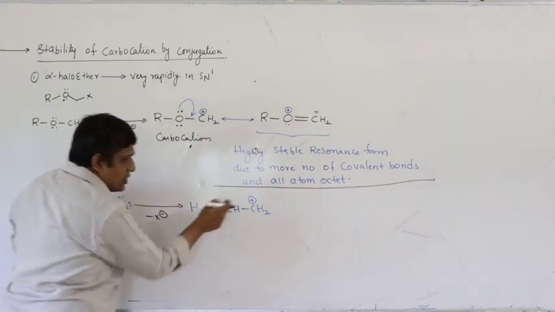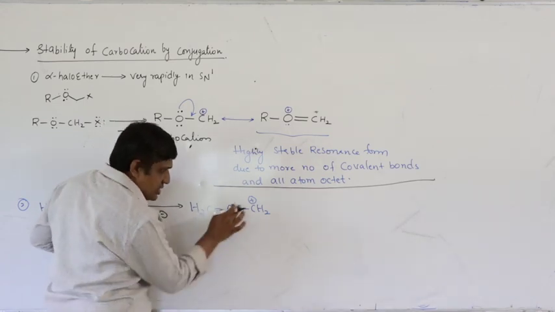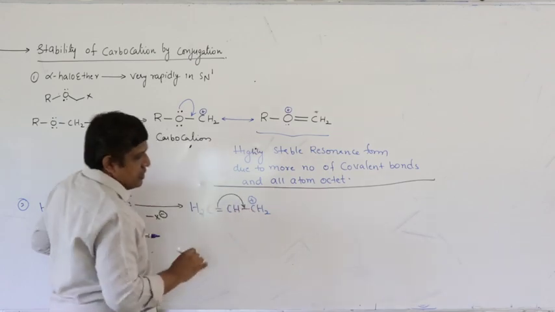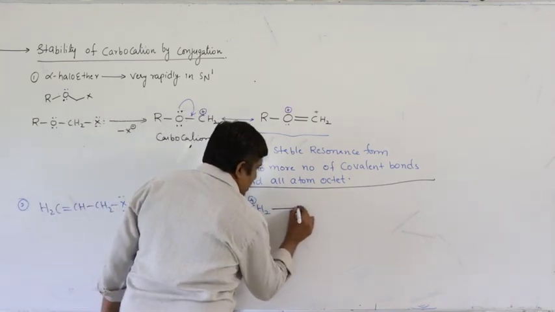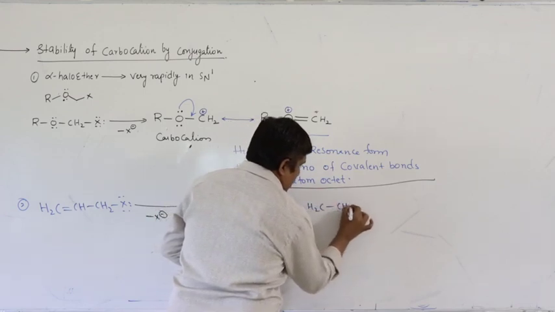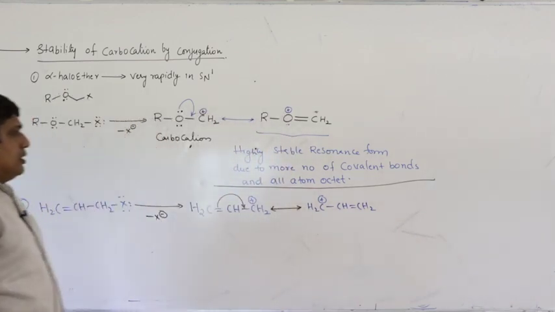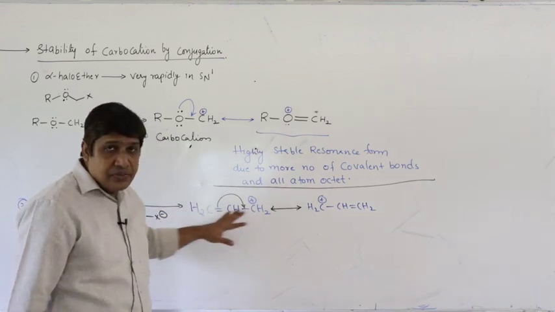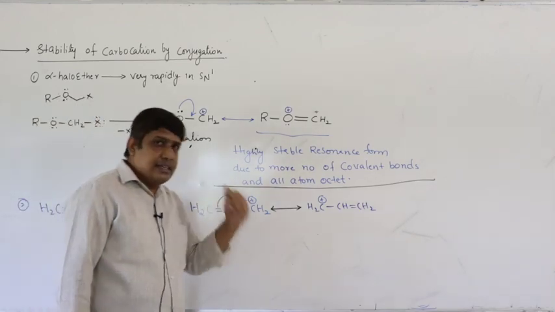But this carbocation is in conjugation: positive charge, single bond, double bond. That is a conjugation. So what happens here? These pi electrons shift. They are involved in resonance, resulting in the formation of an identical stabilized carbocation. So the positive charge is not localized on one carbon, but it is delocalized on these 3 atoms. Because of delocalization, the stability of the carbocation increases.